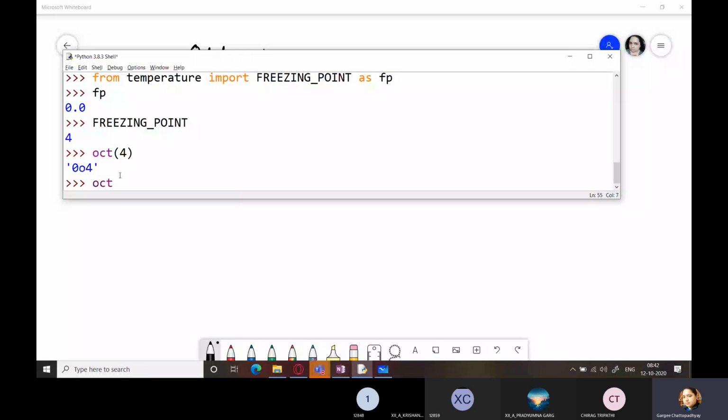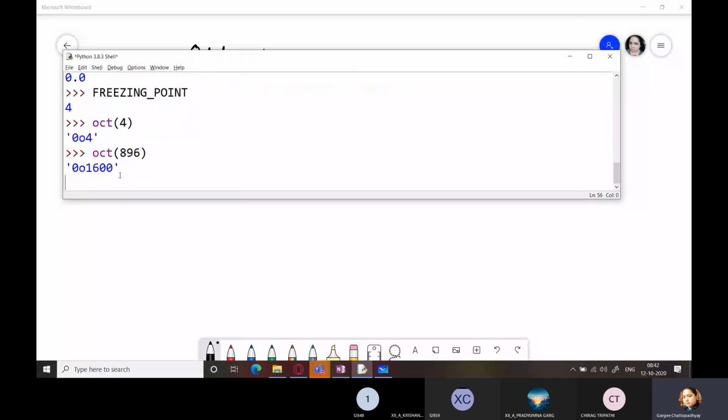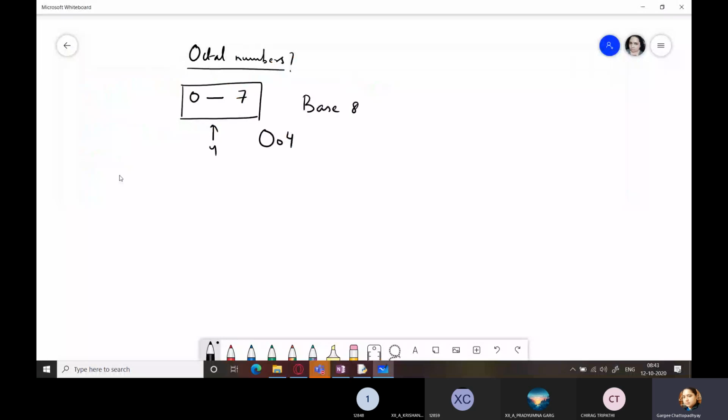If I write oct 896, what is its octal number? 1600. Got it? So this is the octal value for 896. Now if you want to convert any number from decimal to octal, you can do it very easily.